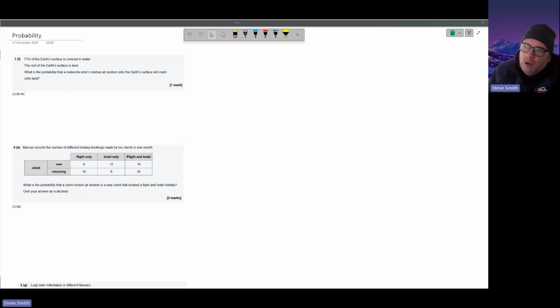So quite straightforward. We've got the Earth. I'm not even going to attempt to draw the sea, but I'm going to do like that. So that's the sea. The blue's the sea. And we know that's 71%. So the bits of the Earth have to make it up to 100, because it's definitely going to hit the Earth. So it's 100% going to happen. It's just whether it hits the sea or the land. So the answer for that one is quite simply 29%. Non-calculator, so we take 100, take away 71 is 29.